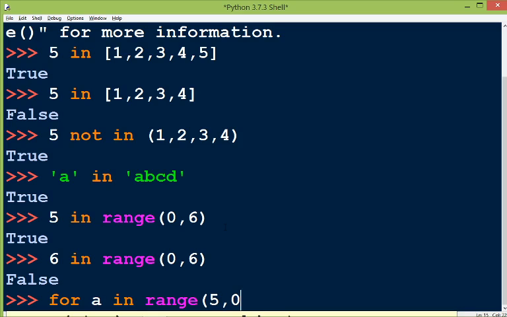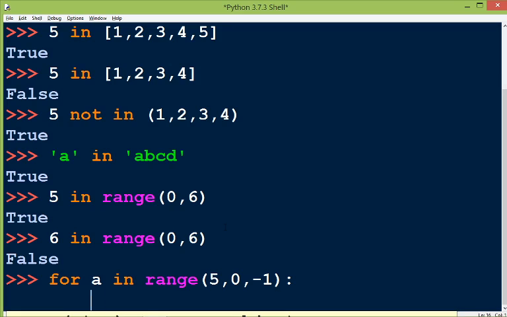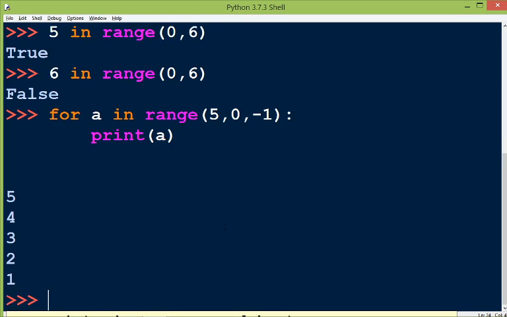Here we want a number sequence that will print 5, 4, 3, 2, 1. So we have to give a step value of minus 1. And then we print a. Then it will give the list like this: 5, 4, 3, 2, 1.